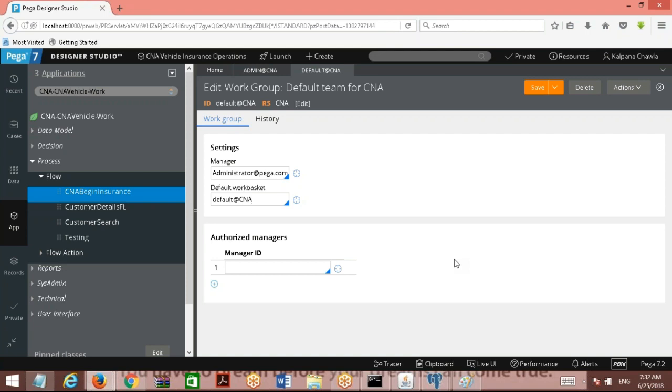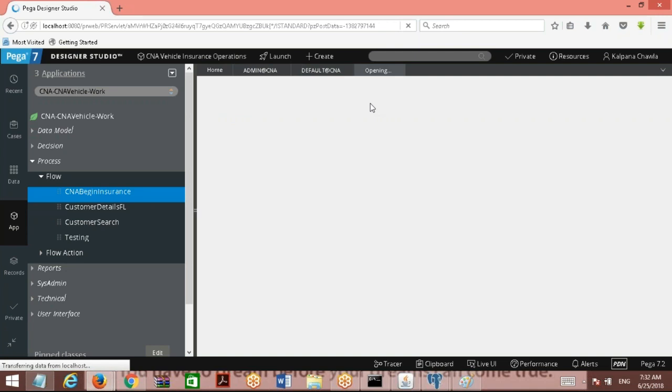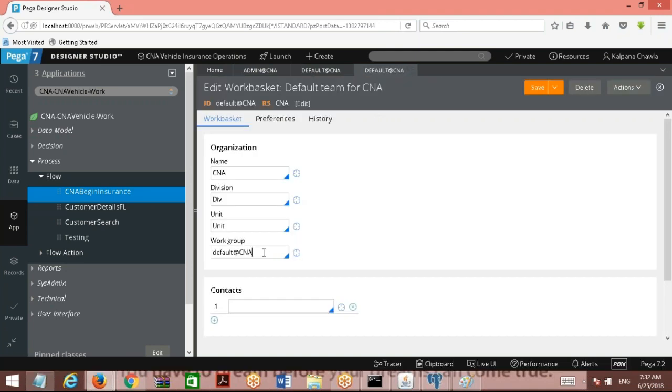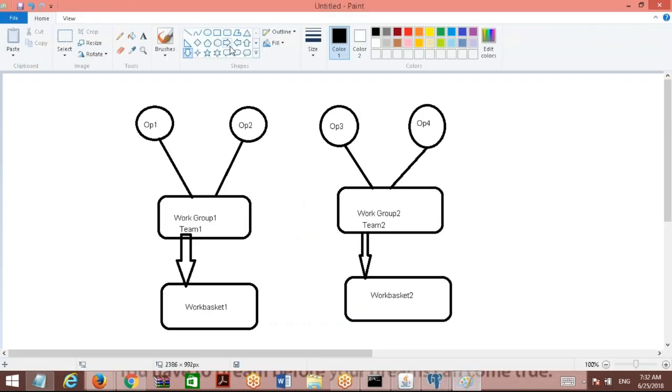So if you open the work basket, it is also connected to the work group back again. Work group is connected to work basket, and work basket is connected to work group. It is two-way direction, tightly coupled.